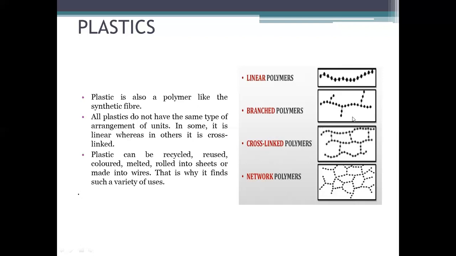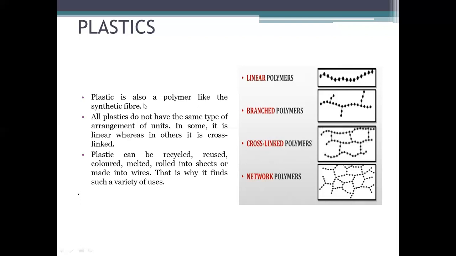So out of these four diagrams, which one do you think is the hardest plastic? Either it would be linear, branch, cross, or network. So the network polymer is the plastic which is very hard, which can't be remolded, which is tough to the touch, or very hard-looking.